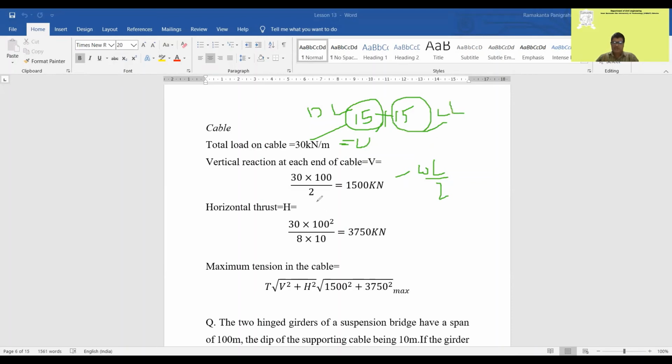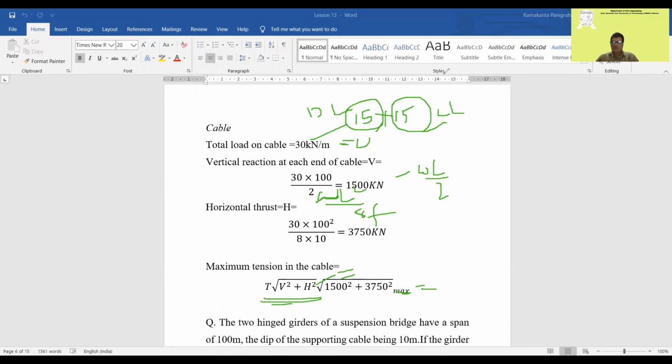And here it will be W or Q, what do you say? WL square by 8F, 8F or 8D, whatever you write. The maximum tension is nothing but the square root of V square plus H square, the sign is missing. So calculate the value. Take the square of these things. That will be the maximum value of this.